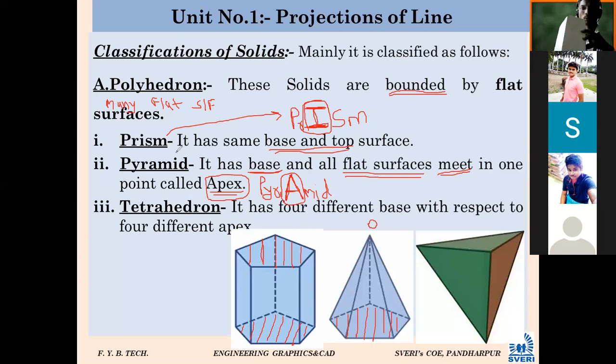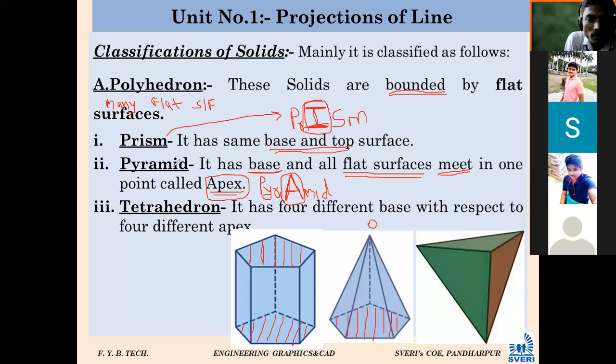So I will rotate this object. You can tell what is the name of this object. दिसतंय का बघा व्यवस्थित? It is having flat surfaces. Whether top and base are the same? Yes sir. What will be the name of this solid?